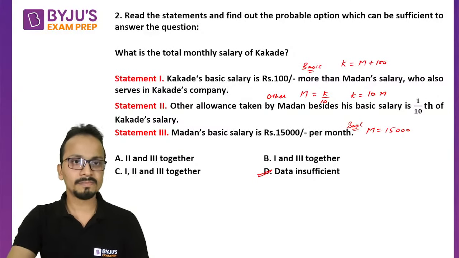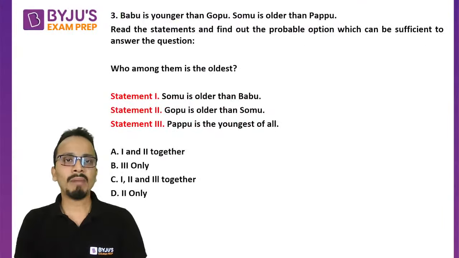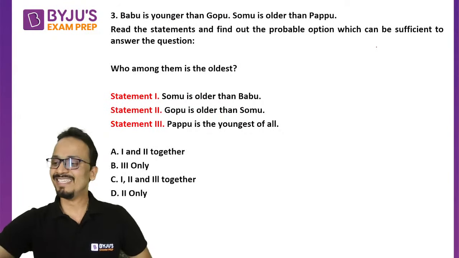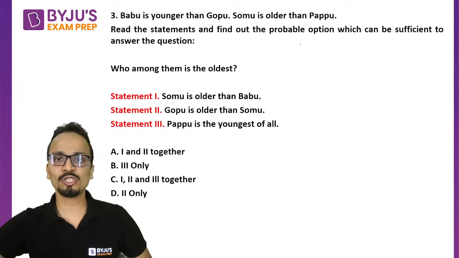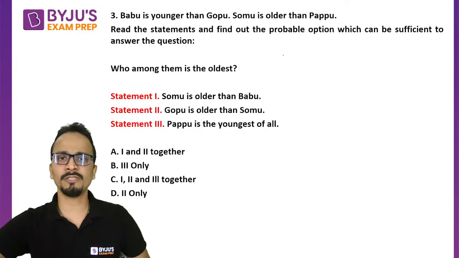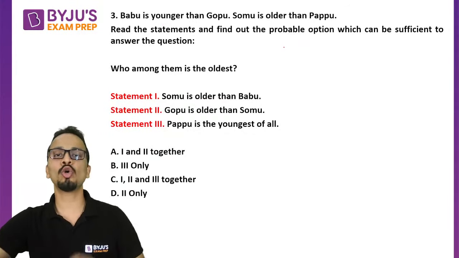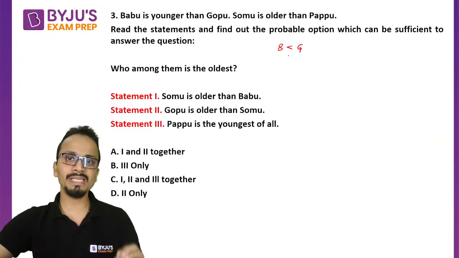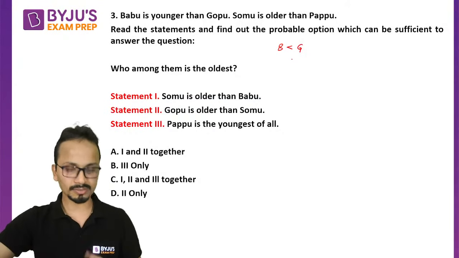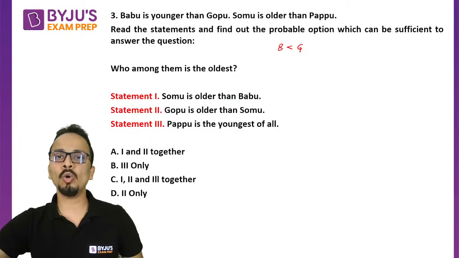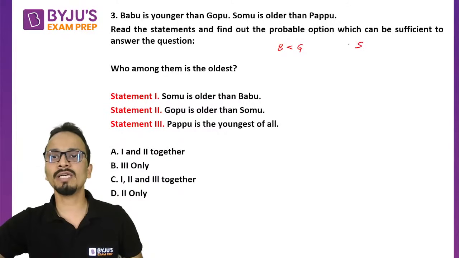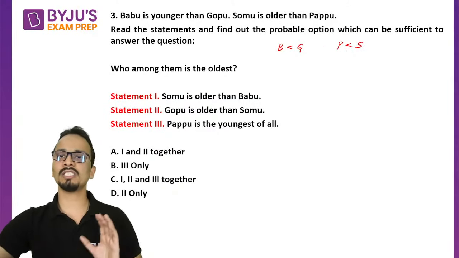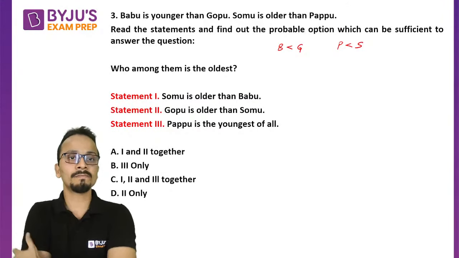Question number 3. Babu is younger than Gopu. Oh my god, what strange names. There are nicknames which have been used. So I'll write the common information. Babu is younger than Gopu, so B is less than G. Somu is older than Papu, so Somu is more than Papu. This is the information that is given to us.